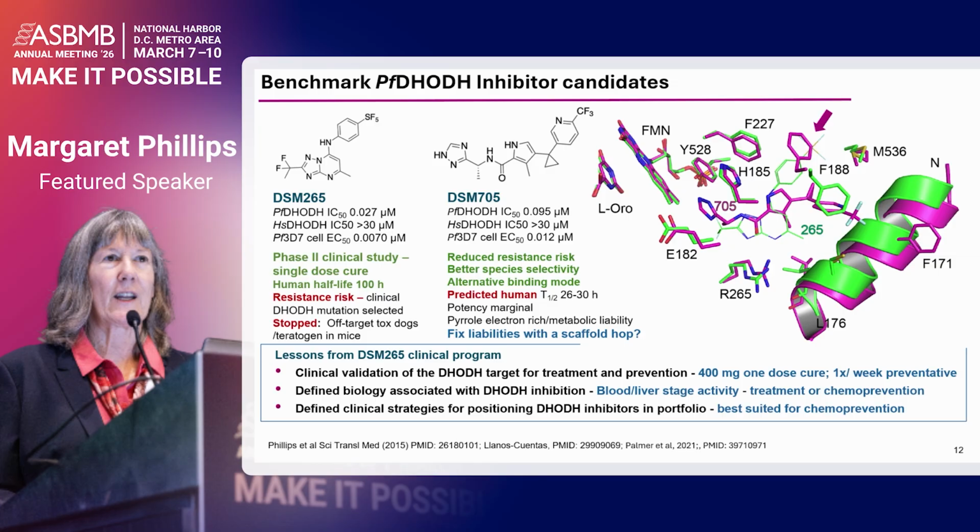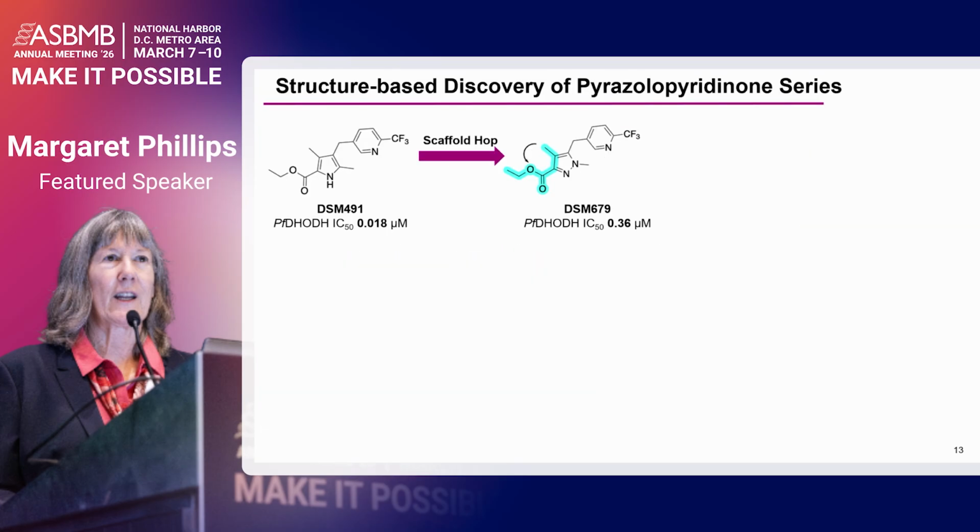However, the paroles have a very electron-rich ring that has a metabolic liability, so we just couldn't get the needed human half-lives here. So we decided to fix this liability with a scaffold hop. So we worked very closely with Schrödinger, which is a company that has very excellent skills in computational drug design, and we also continued to work with Medicines for Malaria Venture. And we decided to engineer a scaffold hop from the parole to the pyrazole.